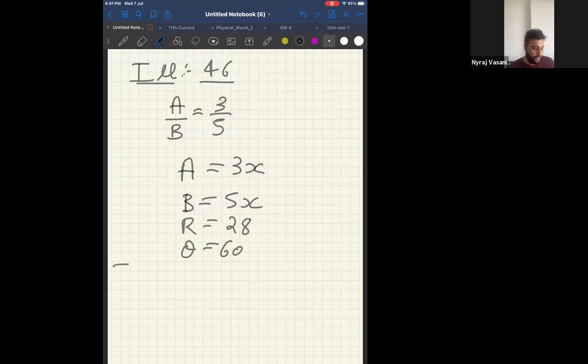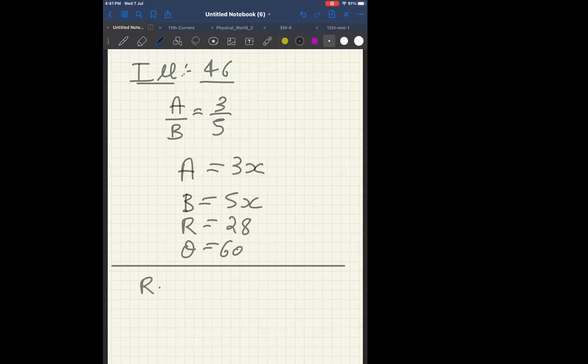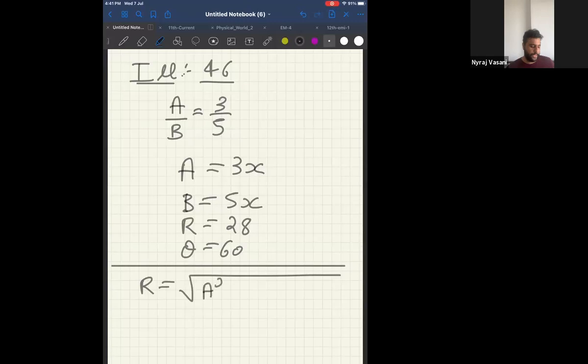So tell me what is the formula for resultant. Can I use the same formula? Yes. It is square root of A square plus B square plus 2AB cos theta. Now what is R given as?